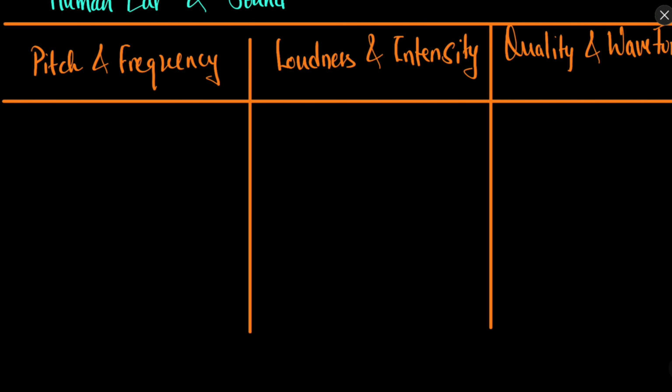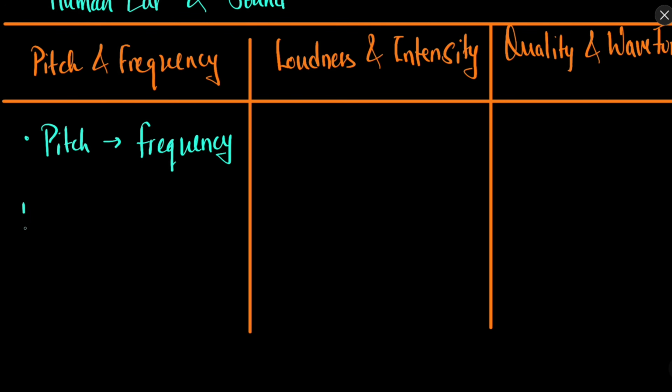So what is the pitch, what is loudness, what is quality? First of all, pitch of a sound is a sensation by which we differentiate a male voice from a female voice. The pitch of everybody is different. In general, pitch tells us about the frequency, or you can say frequency tells us about the pitch.